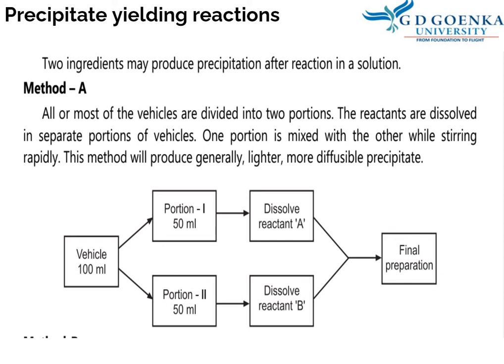If there are two drugs, they are dissolved in different portions. One portion is mixed with the other while stirring rapidly. This method will generally produce a lighter and more diffusible precipitate. The idea is not to stop precipitation but to prevent settling.